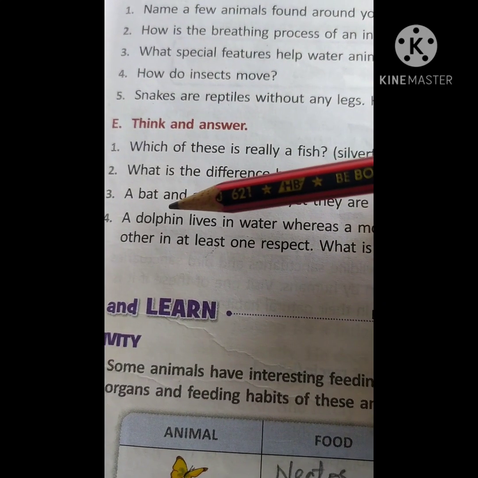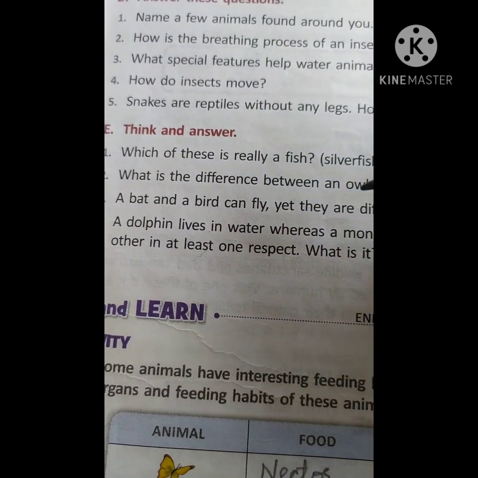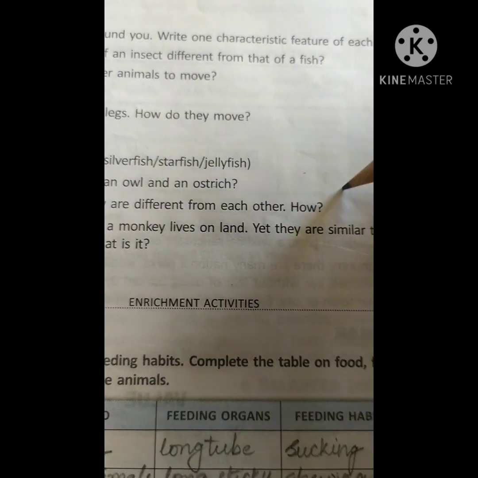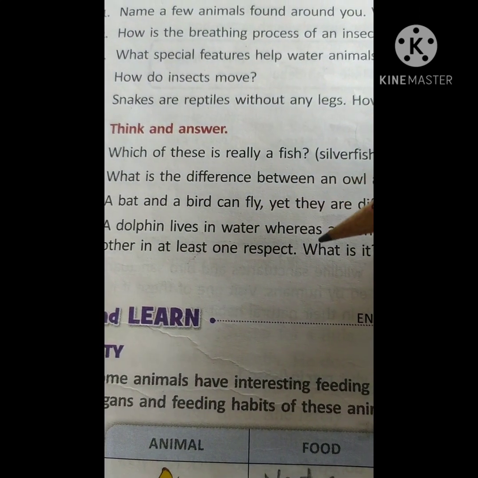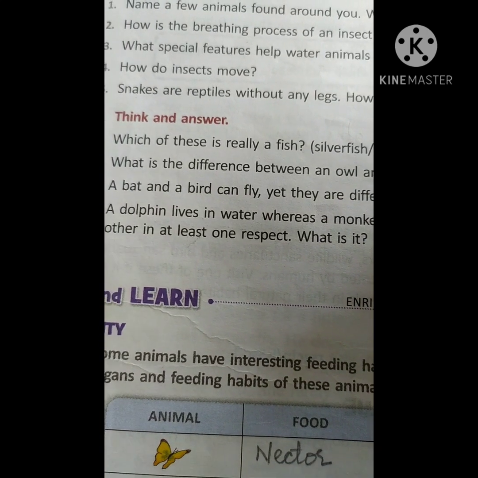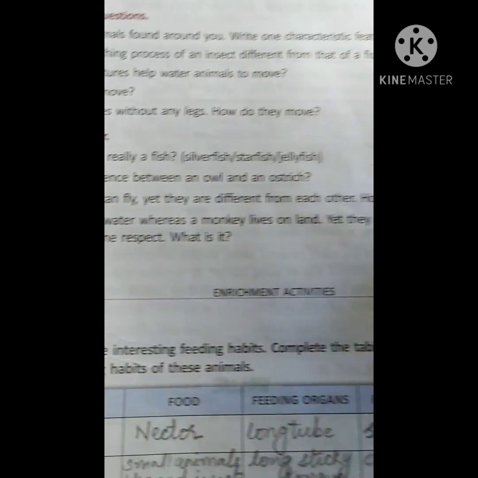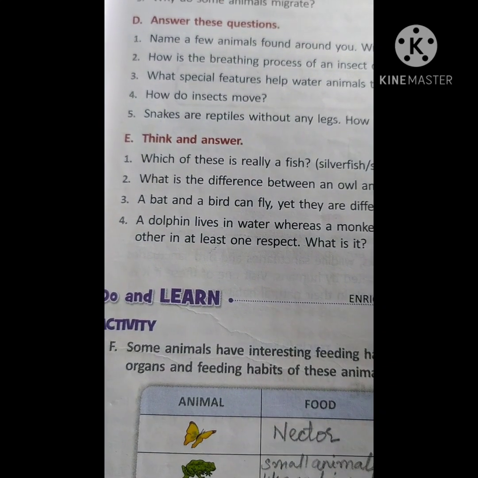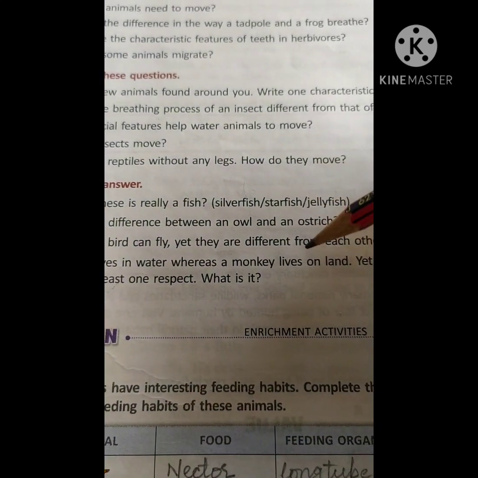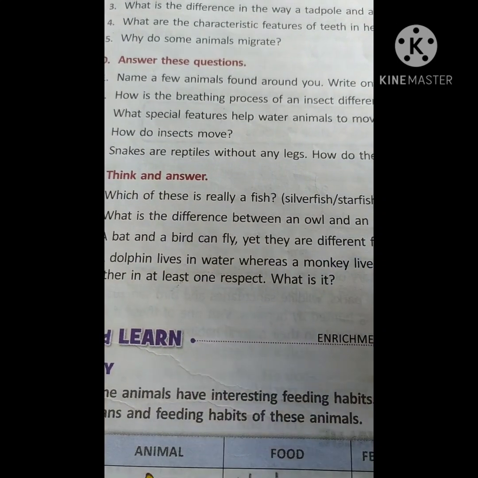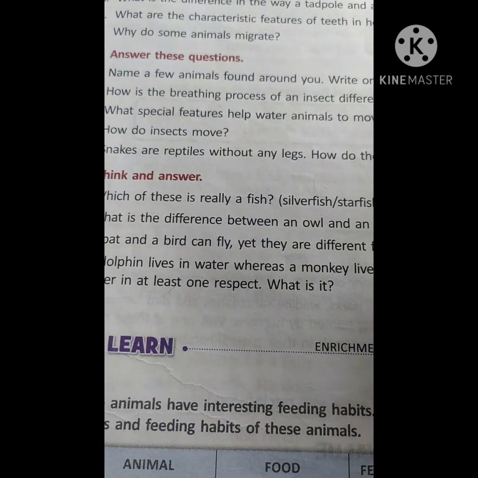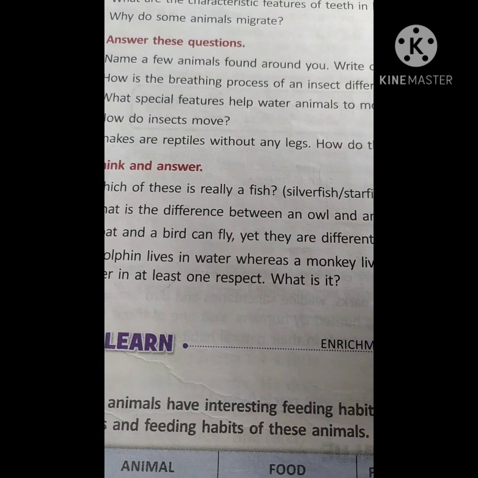It's a nocturnal animal. Okay, a dolphin lives in water whereas a monkey lives on land. Yet they are similar to each other in at least one respect. What is it? Yes, they are similar because both are mammals. Even the dolphin has lungs, and the monkeys also have lungs. And moreover, they are mammals because they give birth to their young ones. They are not laying eggs.